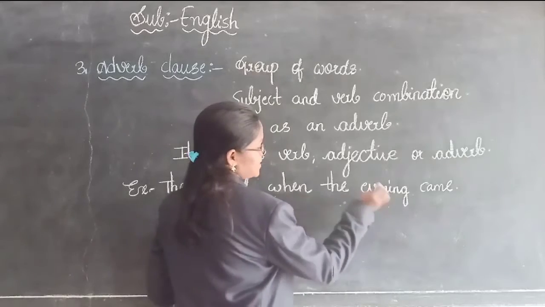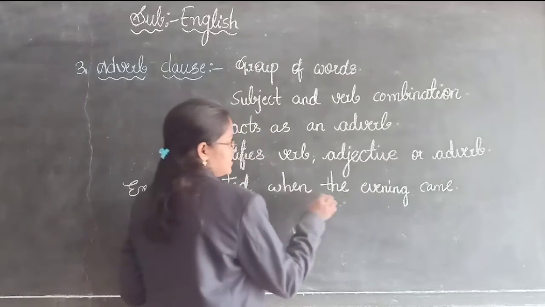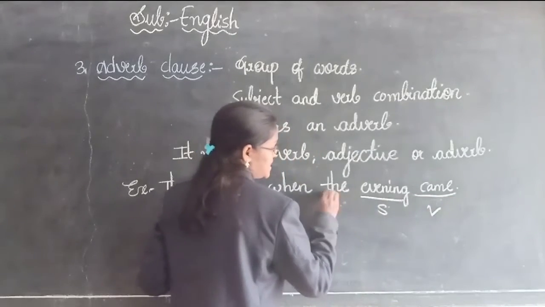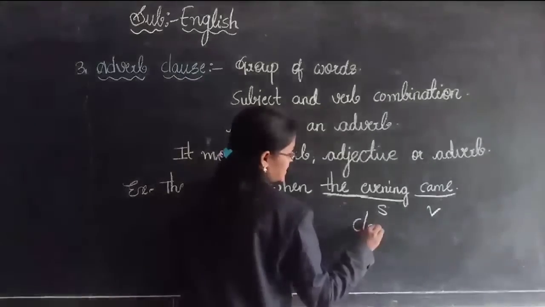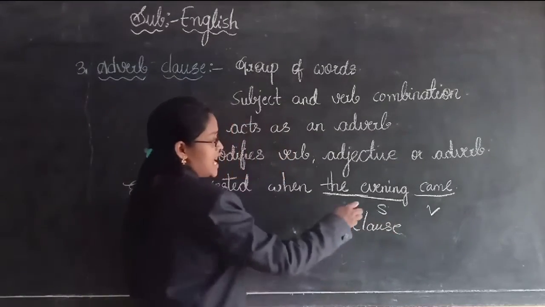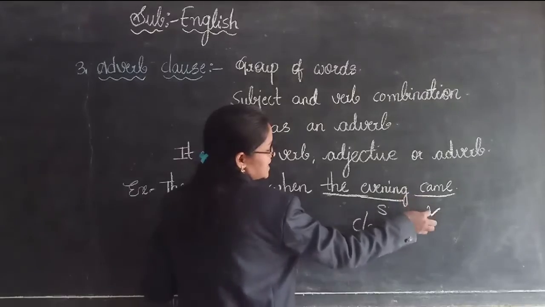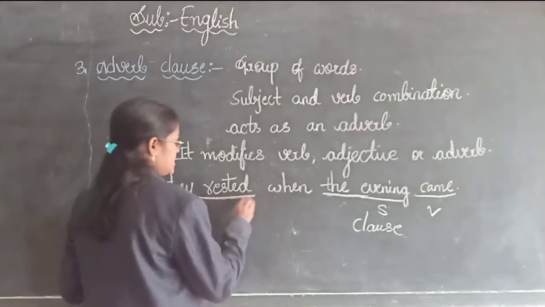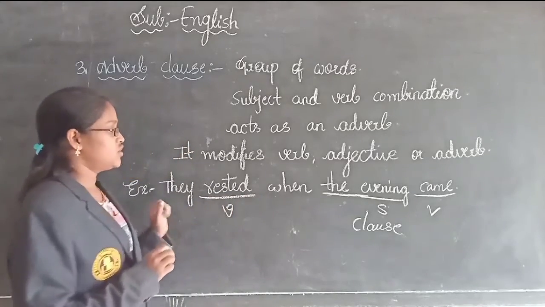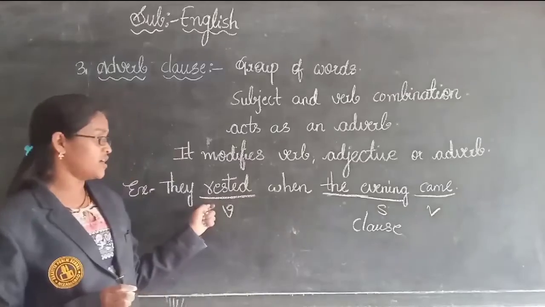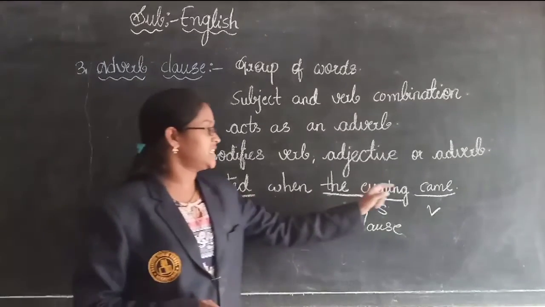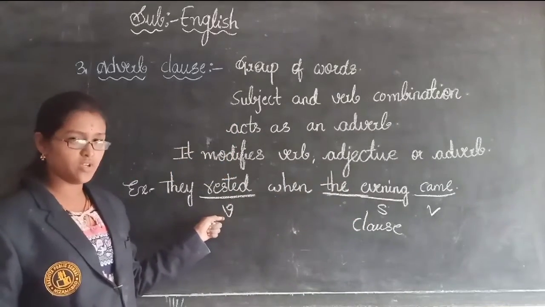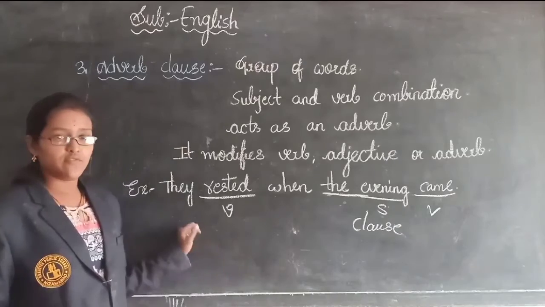See, "when the evening came" is a clause. Evening is the subject and came is the verb. So totally it is a clause. And rested is what, children? Rested is the verb. So this clause is describing what? The verb. "The evening came" is a clause describing this verb. So it is an adverb clause.